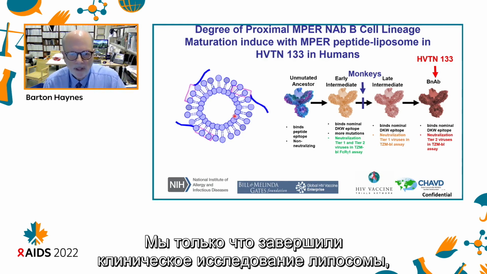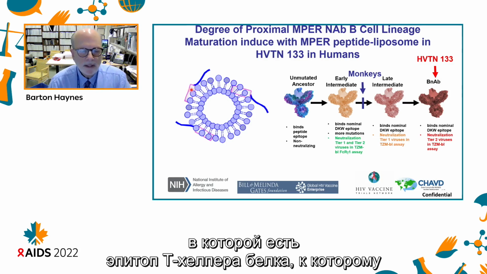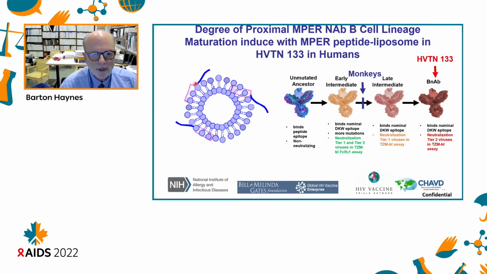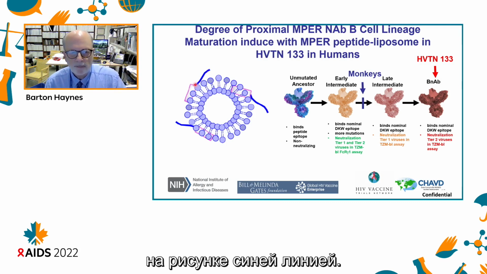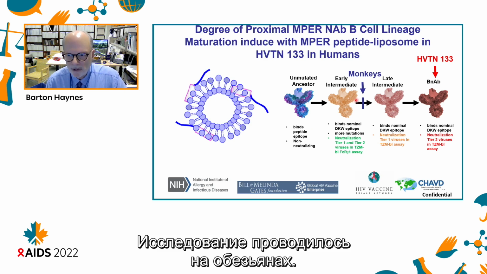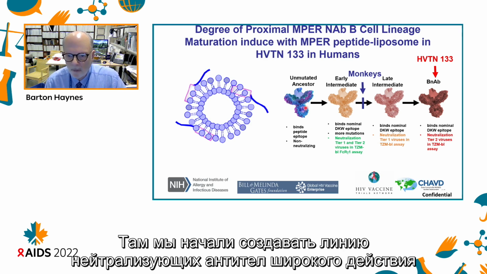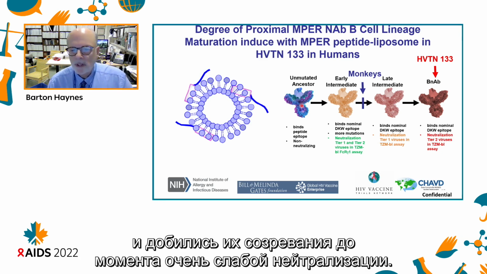We've just completed a clinical trial with a liposome to which is attached a protein T-cell helper epitope, to which is attached the broad neutralizing epitope shown here as the blue line. This has been studied in monkeys, where we initiated a broad neutralizing antibody lineage and got it to mature to the point of very weak neutralization.